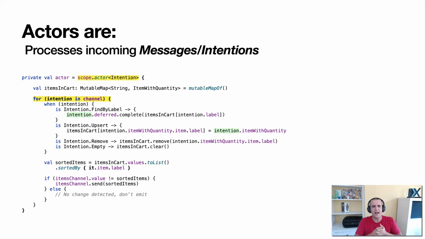What's going to happen in this actor when we implement it for this use case is we have an actor that processes those intentions. We saw that sealed class. There are 4 different types representing the kind of actions that we wanted to do here. Those come into the actor because the actor is a channel, and it's going to process those one by one. Each one of those intentions is going to be processed in the channel, and it's going to find which intention it is and complete the code.